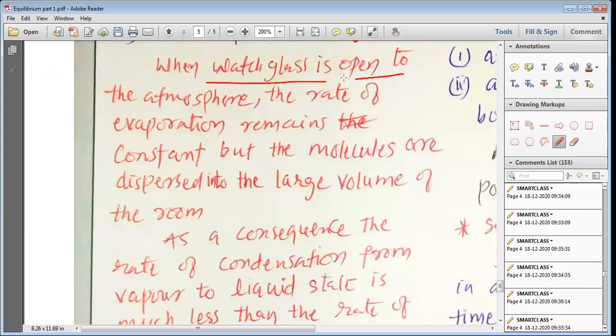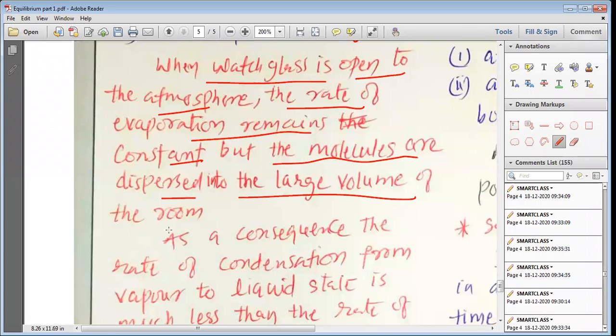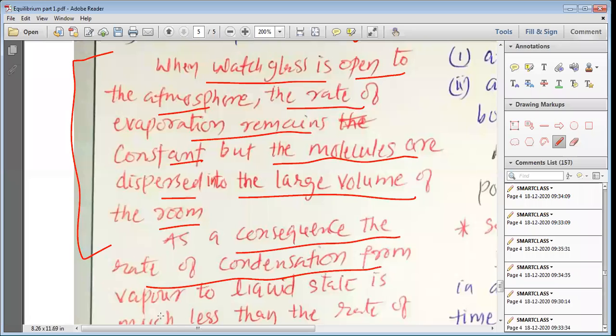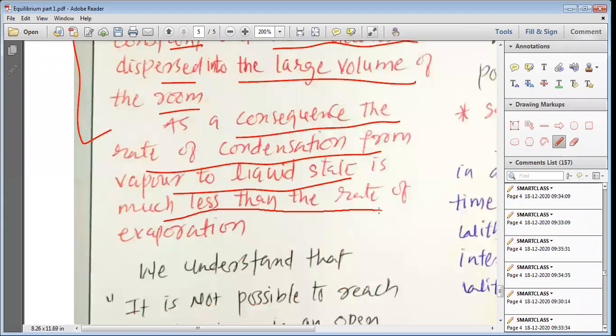When the watch glass is open to the atmosphere, the rate of evaporation remains constant, but the molecules disappear into the large volume of the room. Now, why does it happen? Why does all the volume go away? Because all the acetone or methyl alcohol or ether that we have taken goes into the room, and ultimately all the liquid disappears. As a consequence, the rate of condensation from vapor to the liquid state is much less than the rate of evaporation.